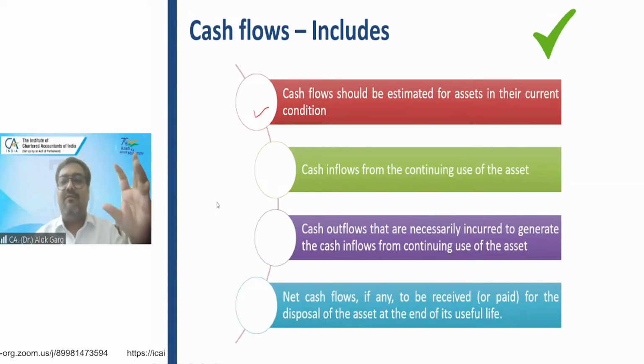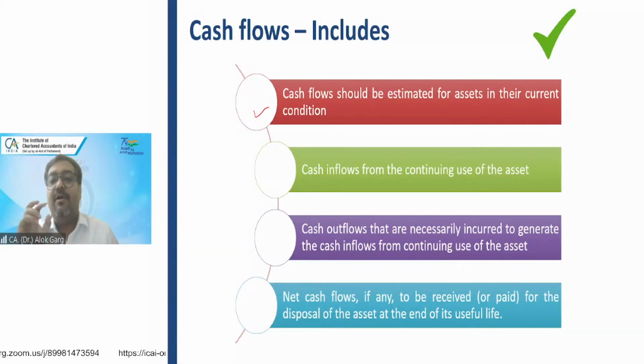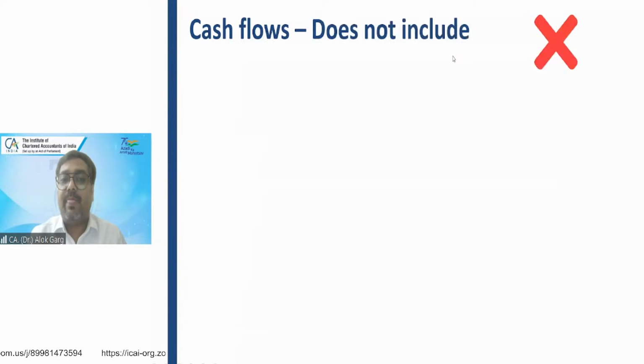So cash inflow minus cash outflow is your net cash flow from the continuing use of the asset, plus terminal cash flow. This will be your total cash flow. When it is discounted, it will give you the present value of future cash flows. It will give you value in use.